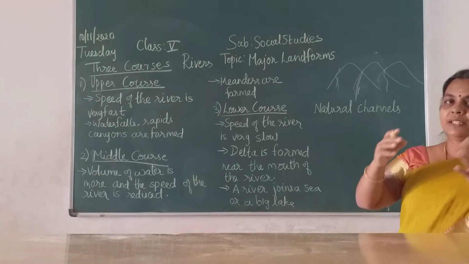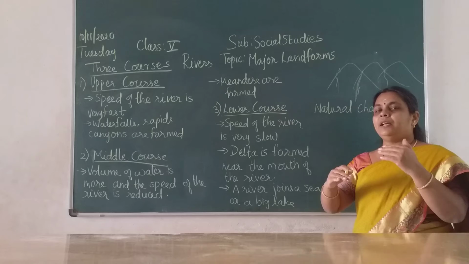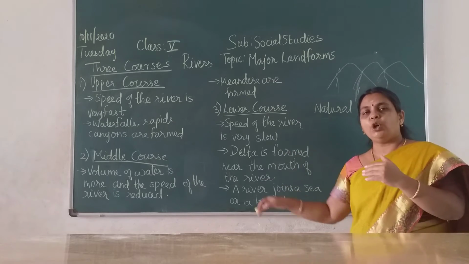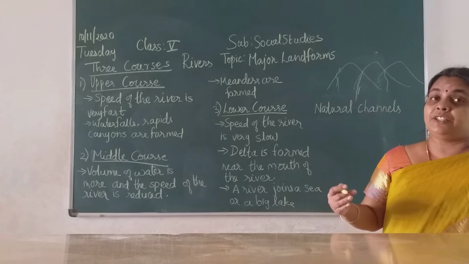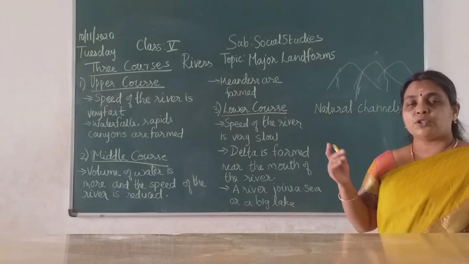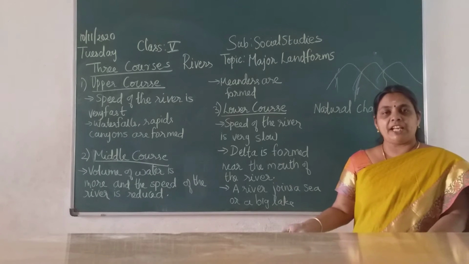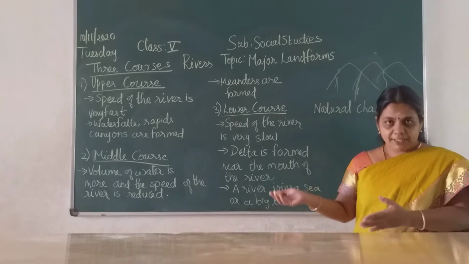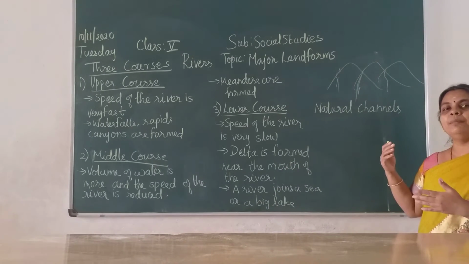When the water gushes out, it moves from the upper place to the lower place, and we don't know the direction. You could have observed this during floods. So much volume of water flows, and we don't know which direction the water will go. But rivers have been following some path for millions of years.